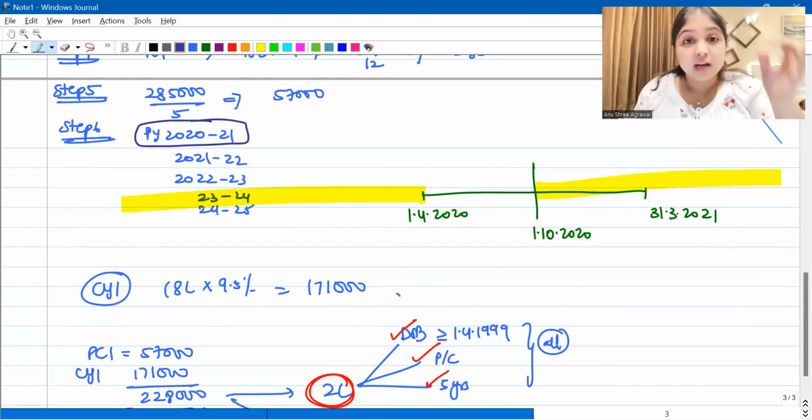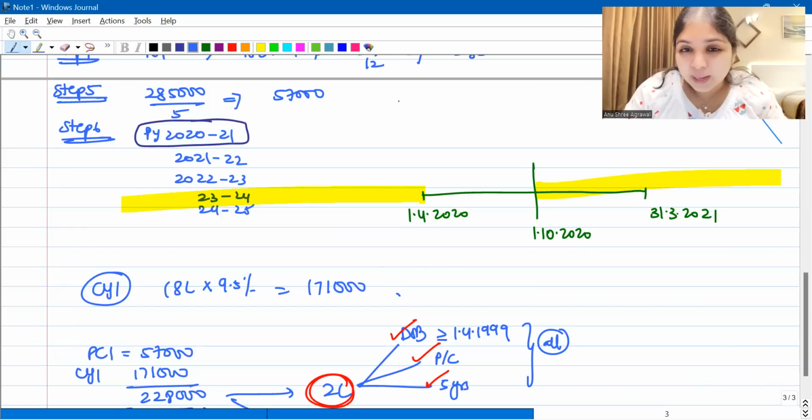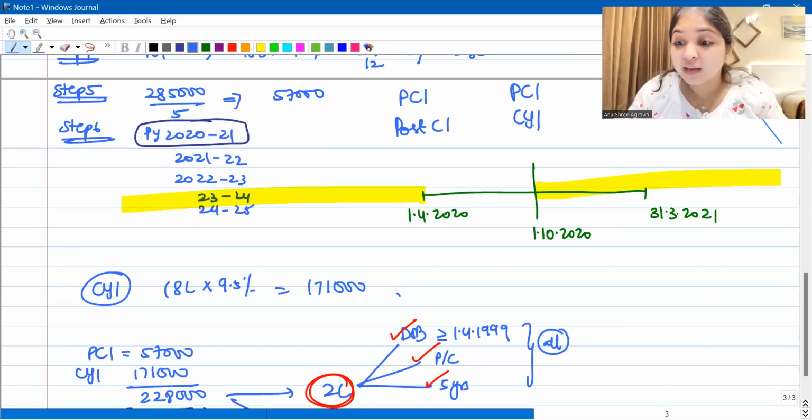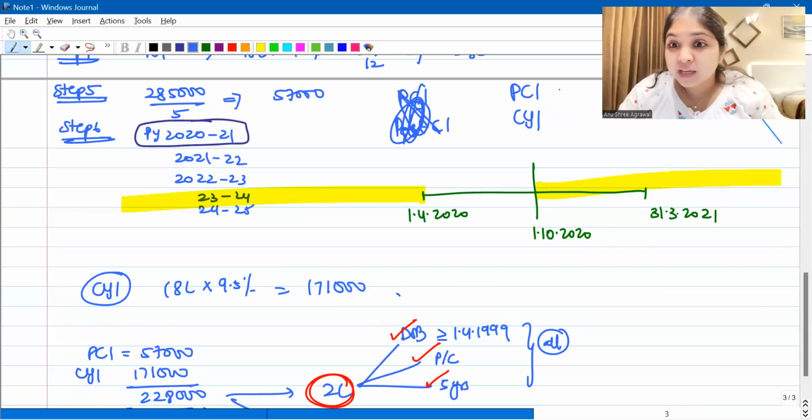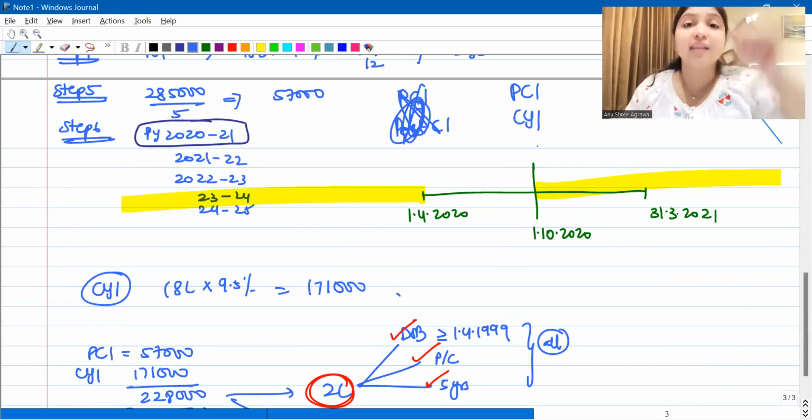Now listen very, very carefully to what I'm telling you. Sit up straight, everybody, and listen to me. What are the 2 types of interest? Are they pre-construction interest and post-construction interest, or pre-construction interest and current year interest? Do we say post-construction interest? We don't. We say pre-construction interest and current year interest.